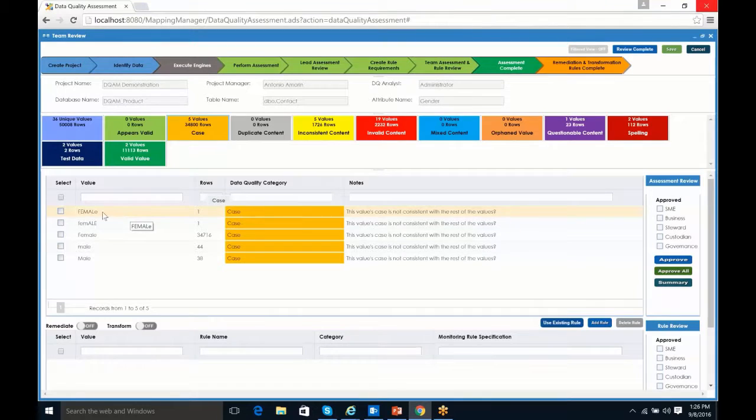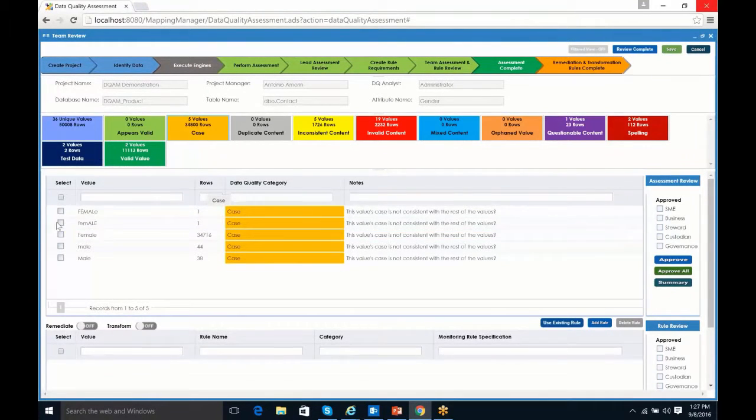We go in, we show them, we say, these are real data quality problems where everything's uppercase here except for the E in this female. Or this one where the FEM is lowercase and ALE is uppercase. Again, these are the types of problems that we're identifying, and these are true data quality problems. It's not just a matter of, like this example here, where it's male, it's mixed case, and it should be uppercase. Sometimes it's beyond that, and that's what we needed to communicate. And of course, once we showed this to that client, they're like, oh yeah, that makes total sense. So again, that's part of it.